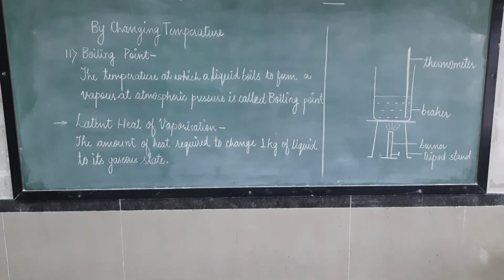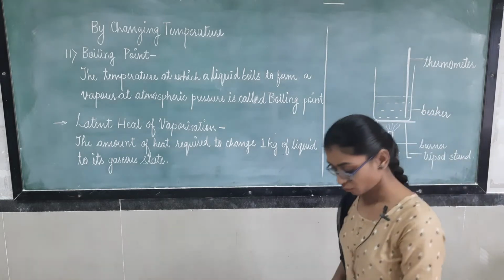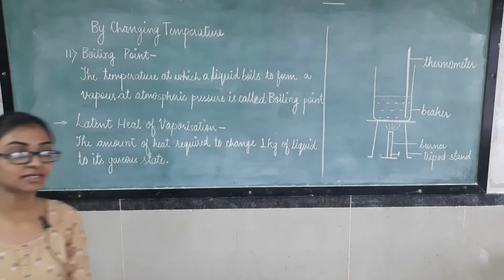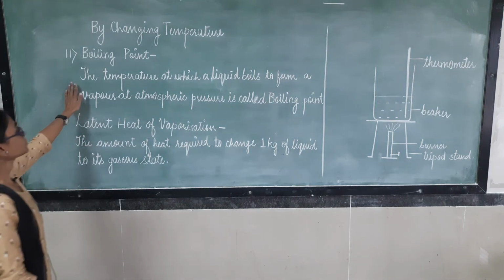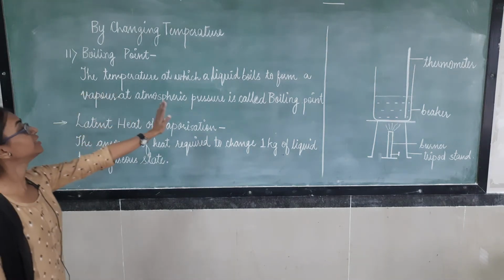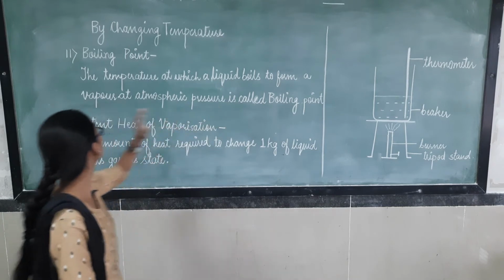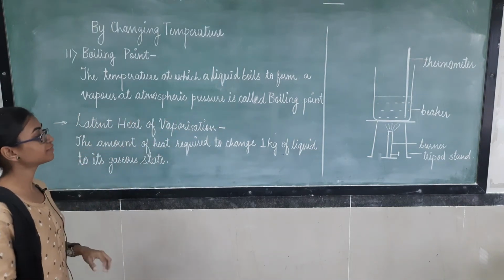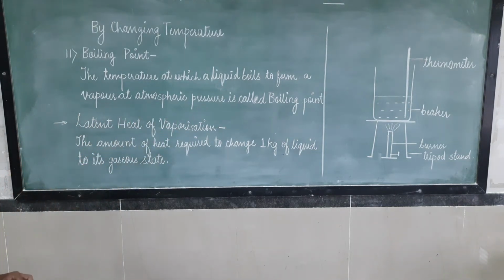Now, the second terminology is boiling point. What does the boiling point suggest? The temperature at which a liquid boils to form a vapor at atmospheric pressure is called the boiling point.